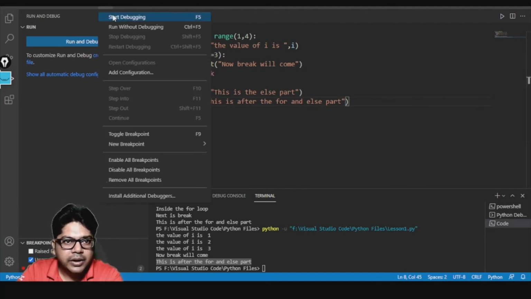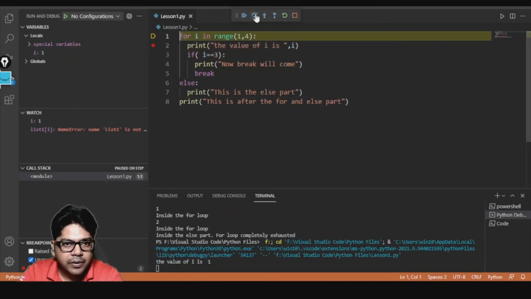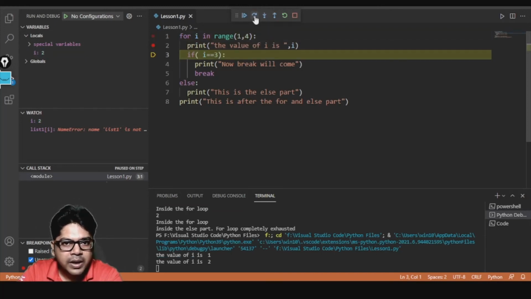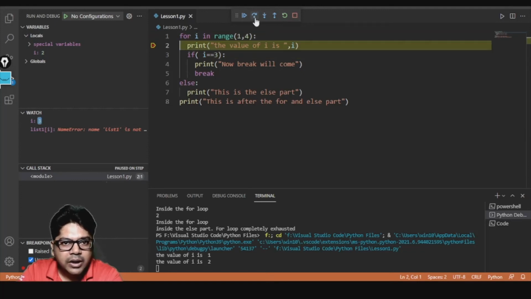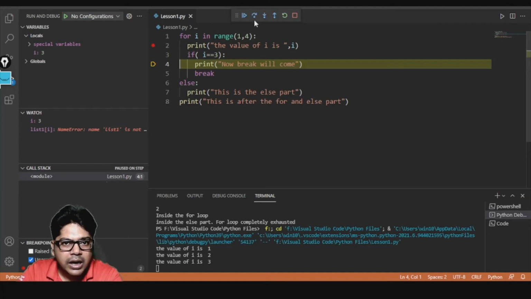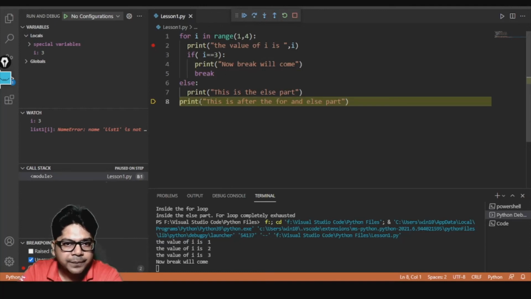So here let me debug it, and now you see for the first time the value of I is 1, it went ahead. The condition is false, it went ahead. The value of I will become 2 now, it printed this part 2, right? The condition I equal to 3 is false, it went ahead. Now this condition will become true, and now you see it will go to line number 4, and now it will go to break, and after this it will not go to line number 6, and it will directly go to line number 8, right? But earlier we saw when the loop was executing.